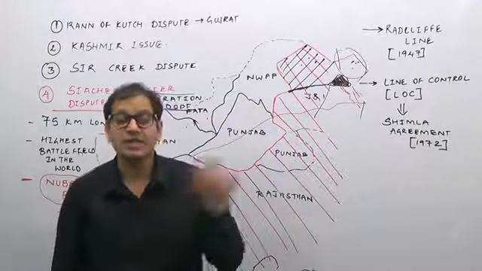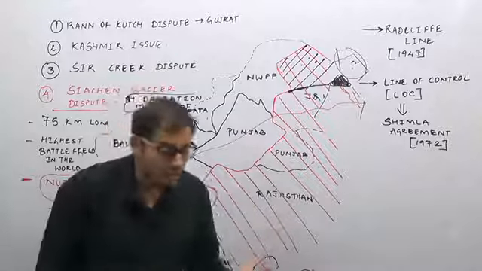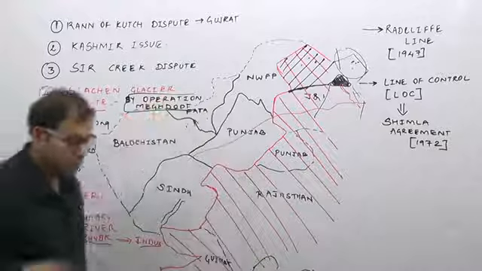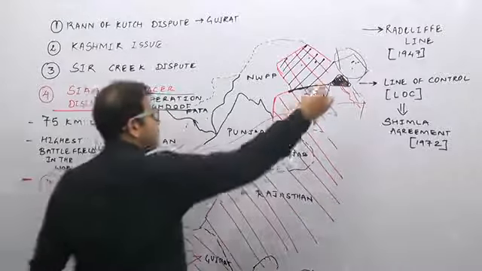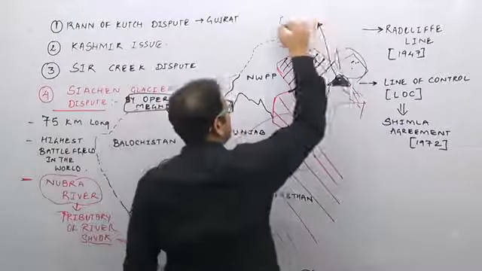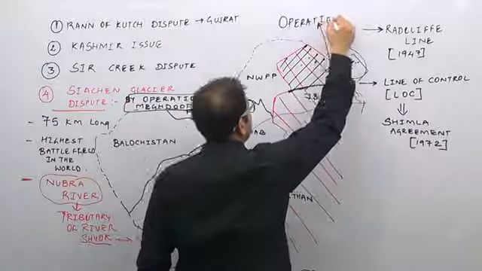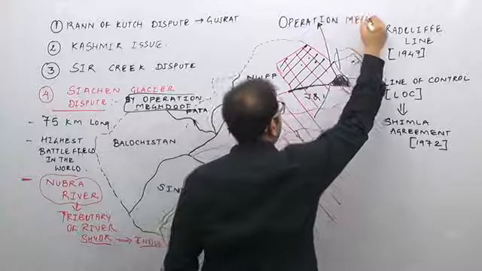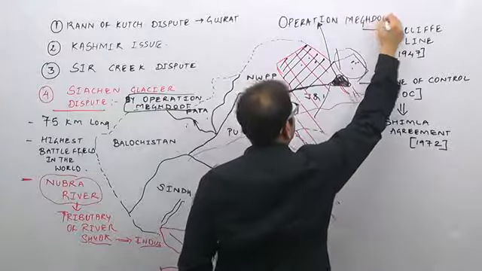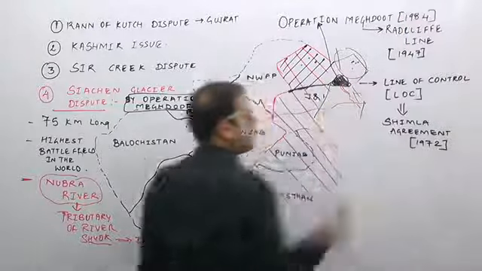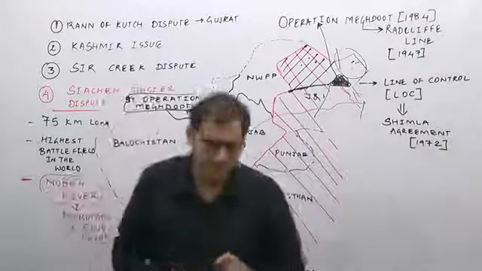In which year did India launch Operation Meghdut? It was launched in 1984. And by launching this Operation Meghdut, in 1984, India occupied the Siachen Glacier region.